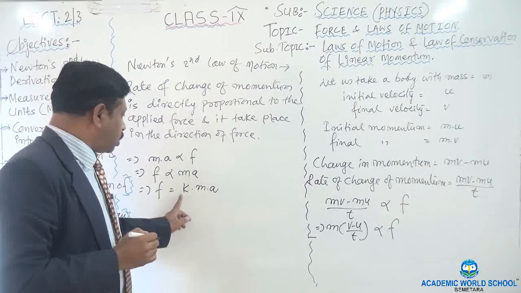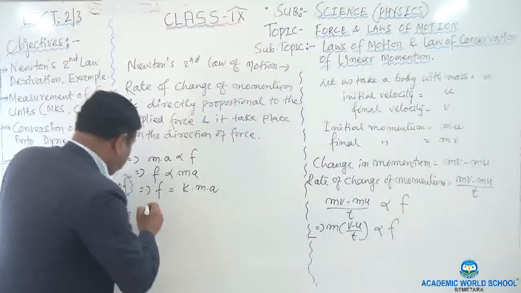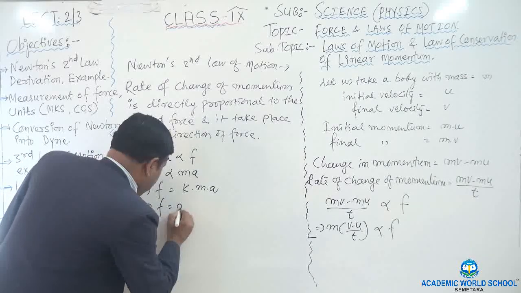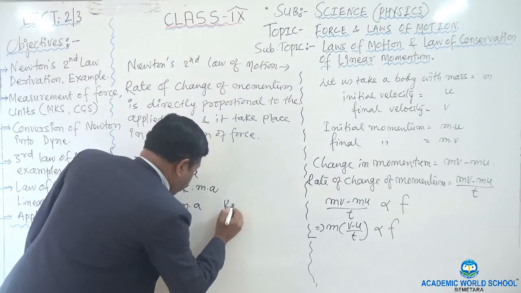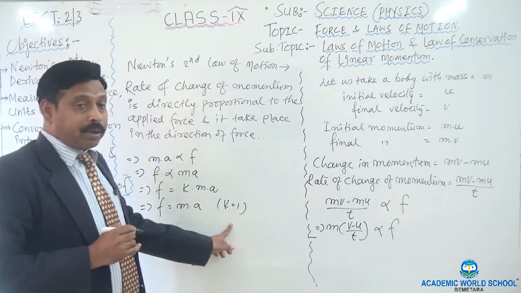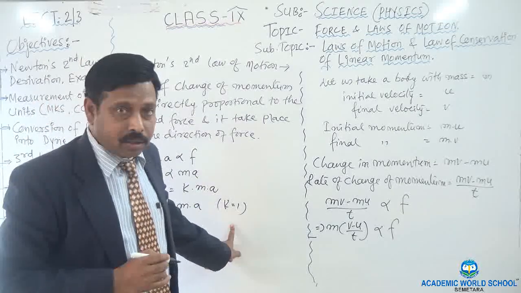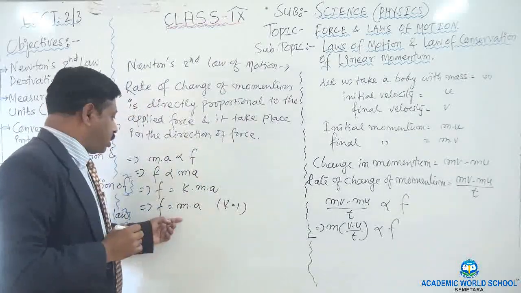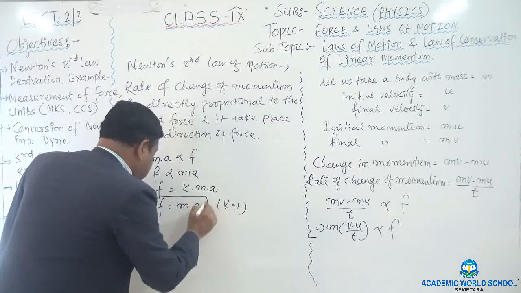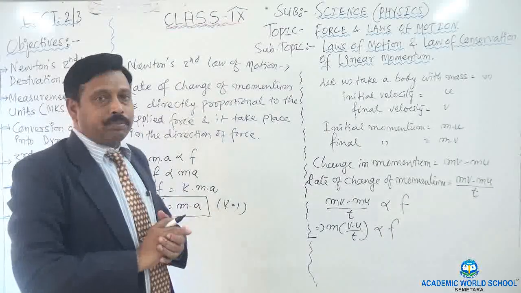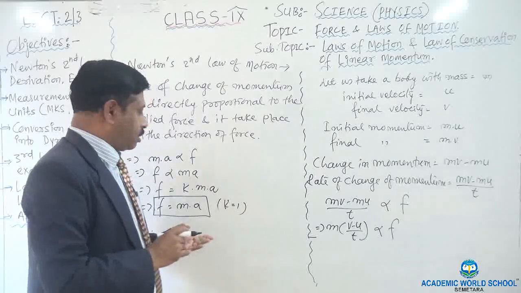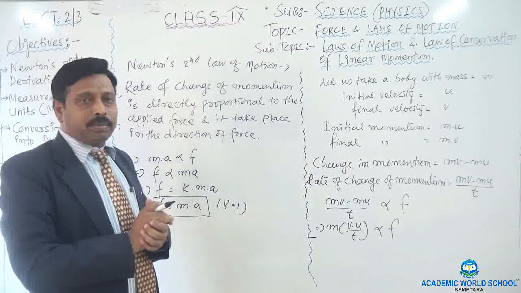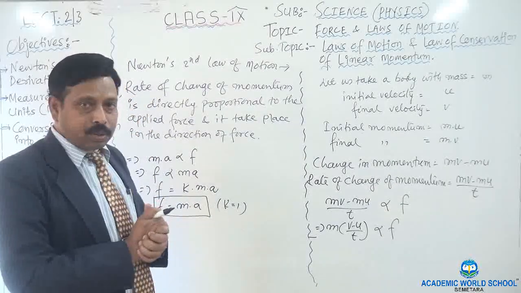Now we write F equal to m into a when k equals 1. It means that force is equal to mass into acceleration. Understood? This is one type of derivation of the second law of motion.